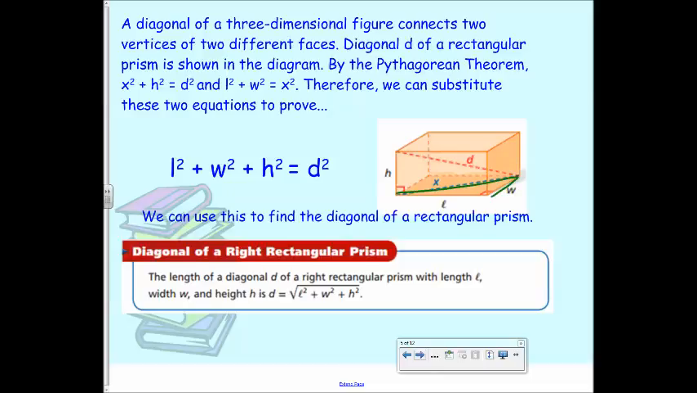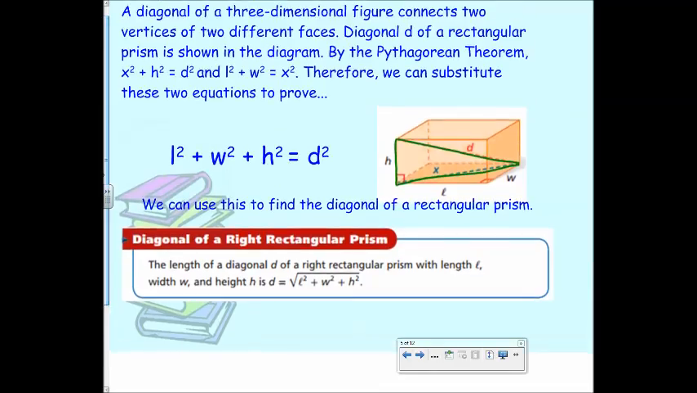So X also is part of a right triangle. What right triangle is that part of? This one down here at the base, right? If X is the hypotenuse of this one, what are the legs of this right triangle? The length and width, L and W. So L is a leg, W is a leg, and X is the hypotenuse. Whereas in this triangle, which ones are the legs and which is the hypotenuse? X is a leg, and D is the hypotenuse, and H is a leg. So we're going to basically do the Pythagorean theorem twice.